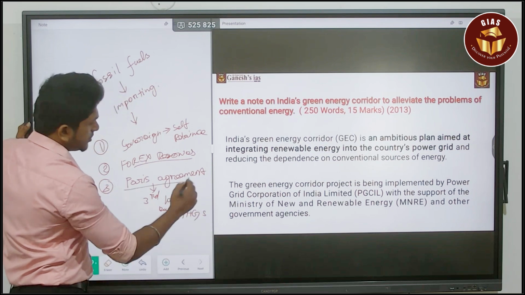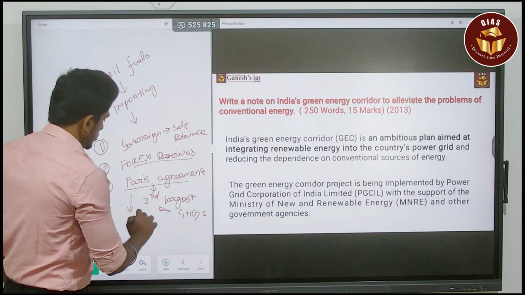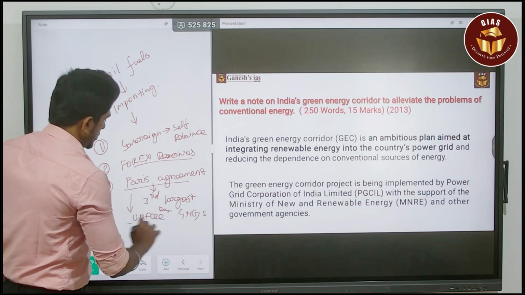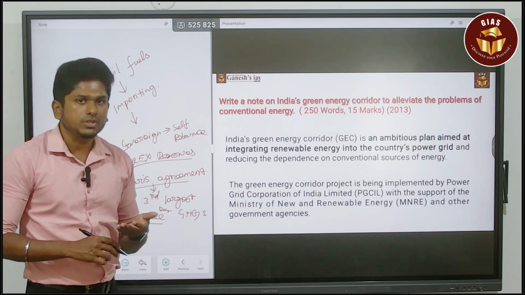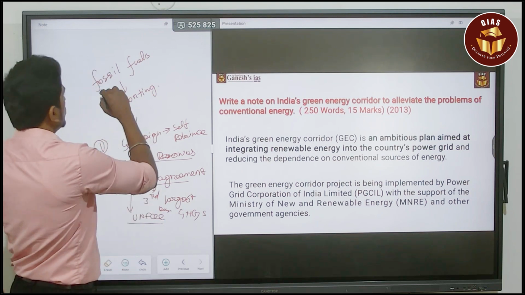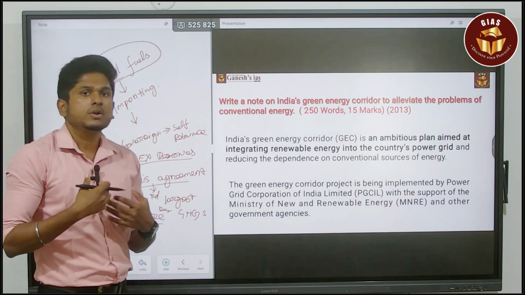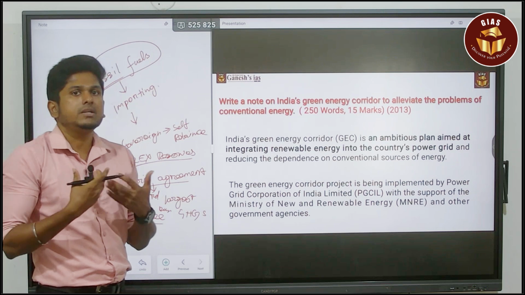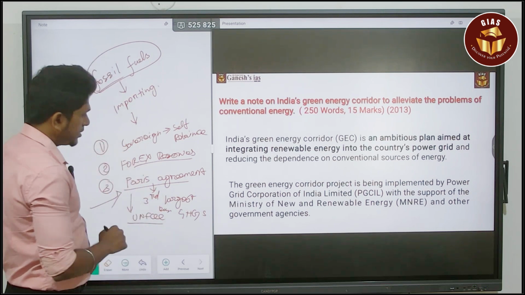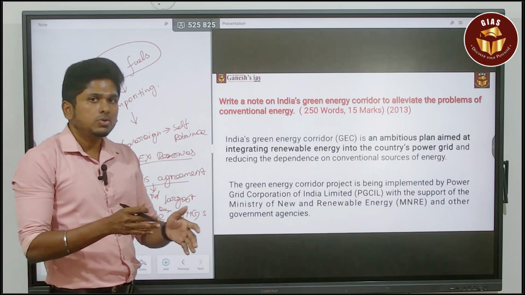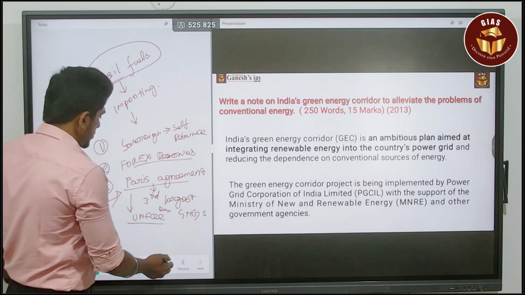So we made a commitment in the Paris Agreement. It is related to climate change, UNFCCC. We made a commitment that we will reduce greenhouse gas emissions. So if we overcome the dependence on fossil fuels, we can easily overcome the issue of greenhouse gas emissions. By that way, we can easily make a strong path towards the Paris Agreement commitment we made. So that is the next major benefit.